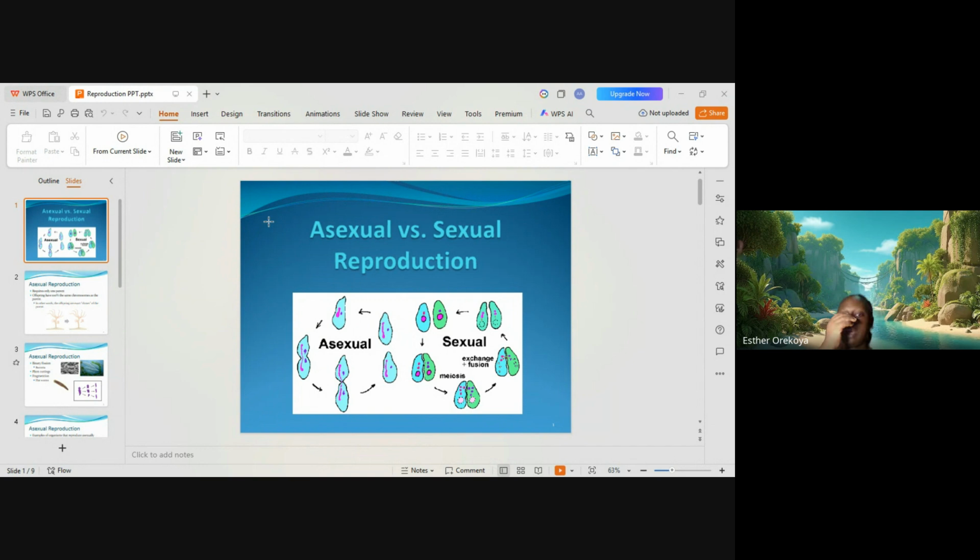So talking about the first part, asexual reproduction by fission. Fission is the simplest form of asexual reproduction. It's very, very simple. How does it occur? It involves parent cells. The parent cells divide into two or more daughter cells, each of which can exist by itself. Now, binary fission occurs in organisms like amoeba and paramecium, which are obviously unicellular organisms.